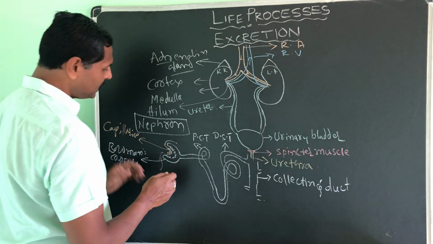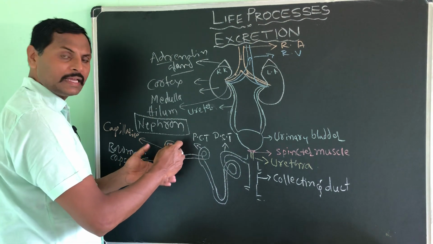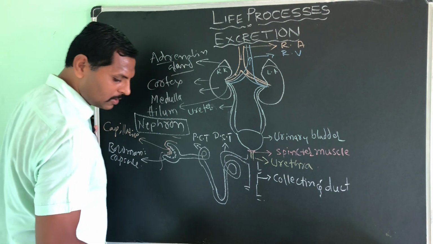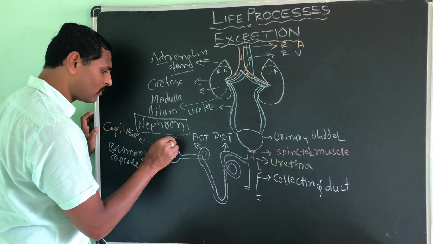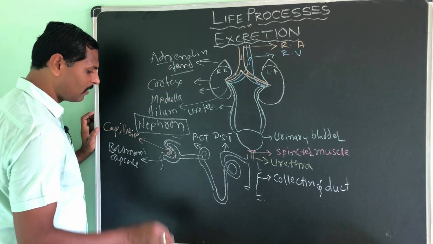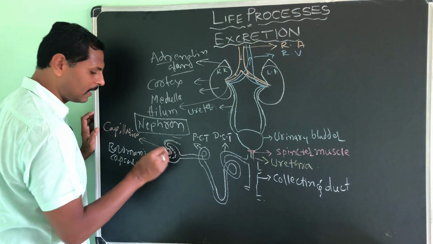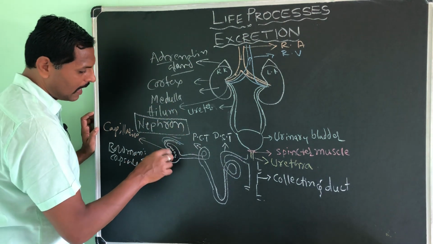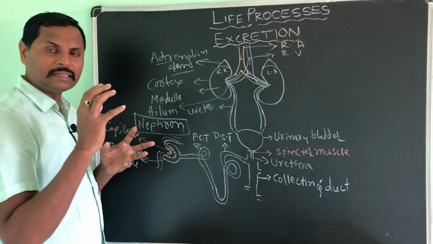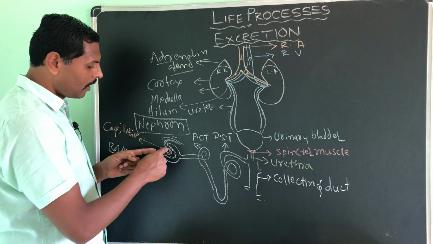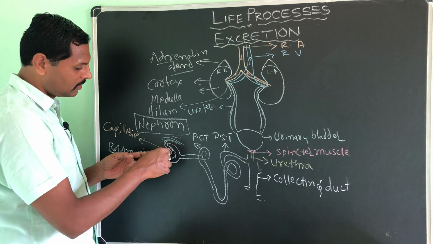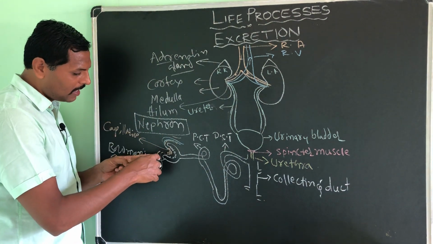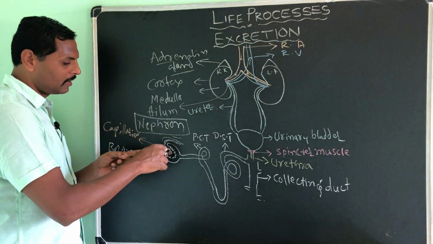Especially this part that you are seeing here, the Bowman's capsule and capillaries together will come out like this. Why? Because this is the artery and these are the veins, and the very thin blood vessels which connect the arteries and veins are capillaries.